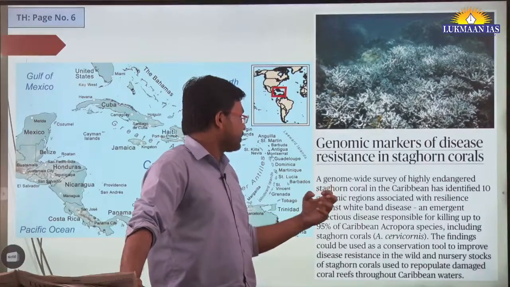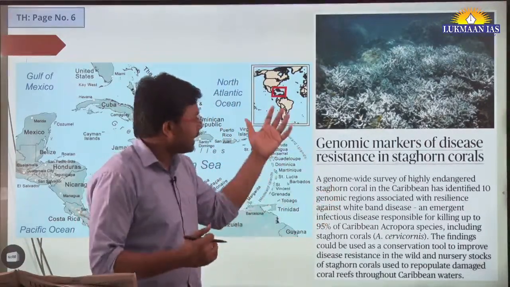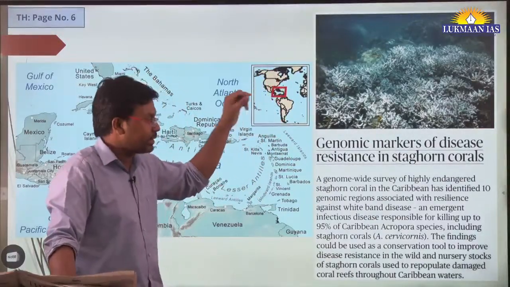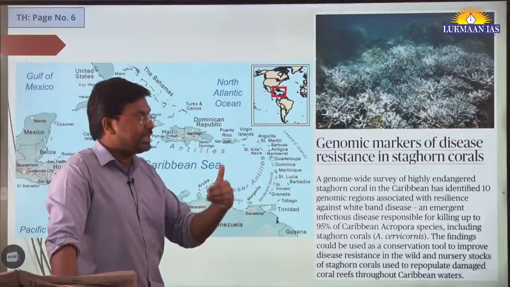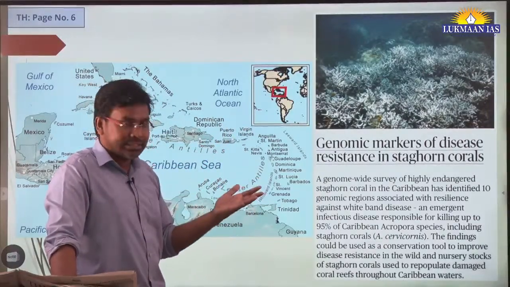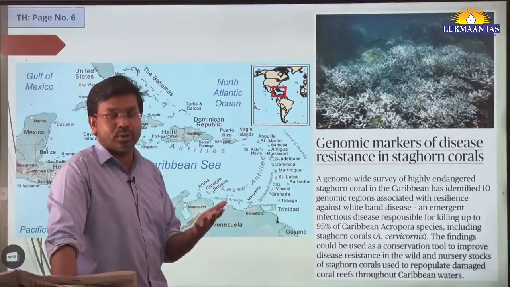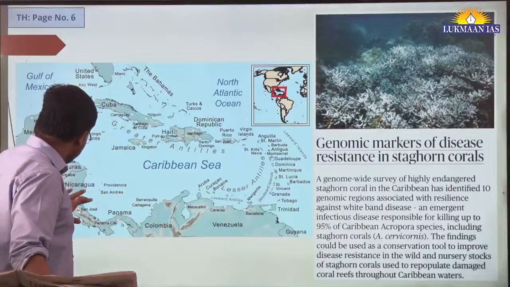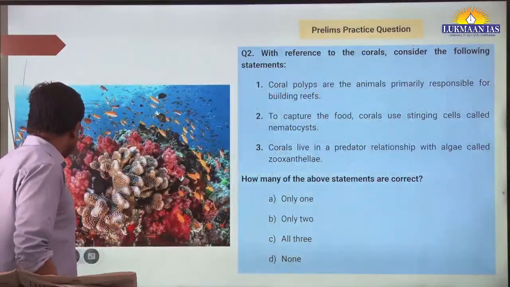White band disease means that if the coral's environment changes, it releases the zooxanthellae algae, and if further changes happen, the corals may die out. After dying, they become whitish in color. That's why this has been in the news.